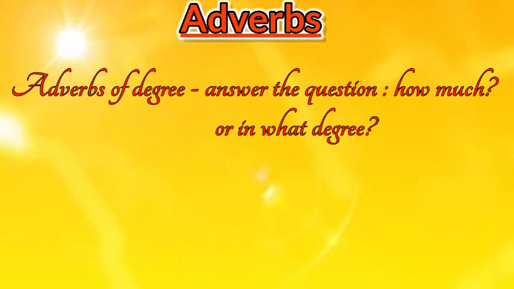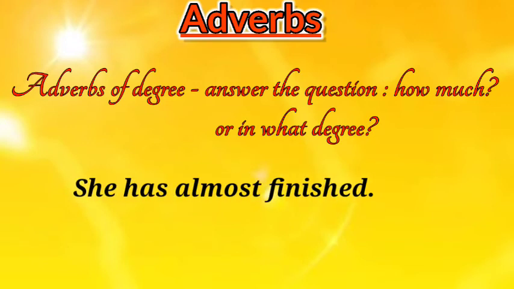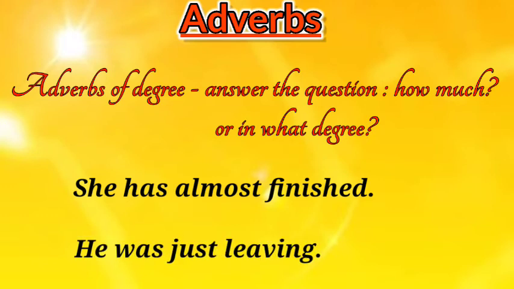The next kind is adverbs of degree. Adverbs of degree tell how much or in what degree an action is performed. For example, she has almost finished. He was just leaving. In both the sentences, almost and just are adverbs of degree because they answer the question how much or in what degree the action occurred or the action is performed.